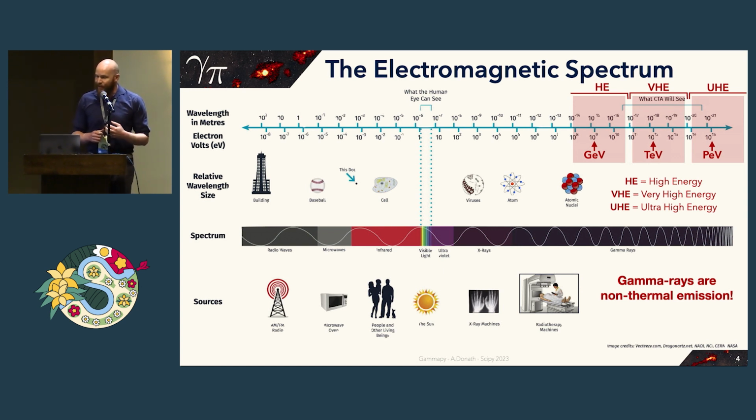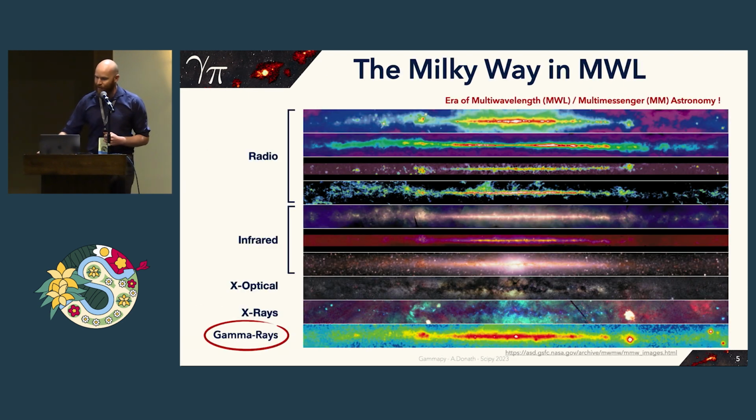What's important to keep in mind is that gamma rays are non-thermal emission, so there's no object in the universe that would be so hot that it could produce gamma-ray emission via thermal emission. So gamma-ray emission always happens via particle acceleration processes. And these are the things that we're interested in.